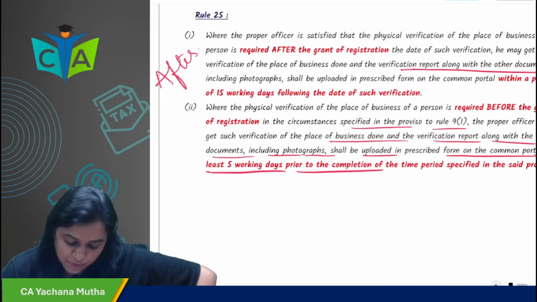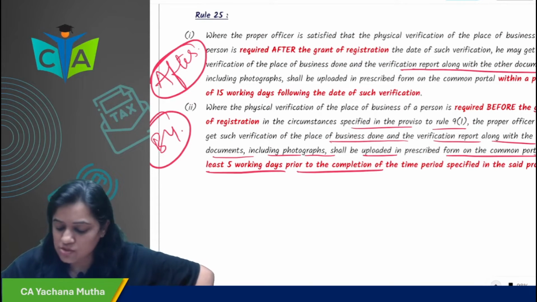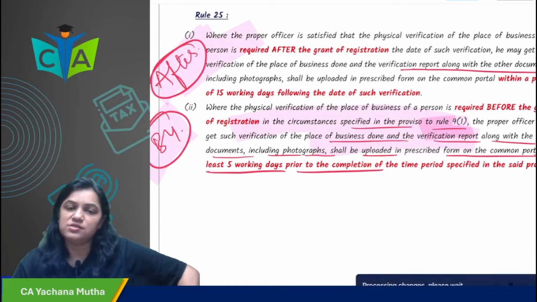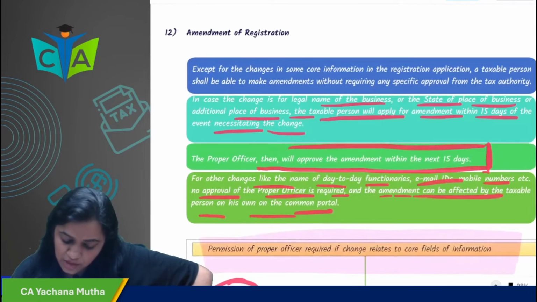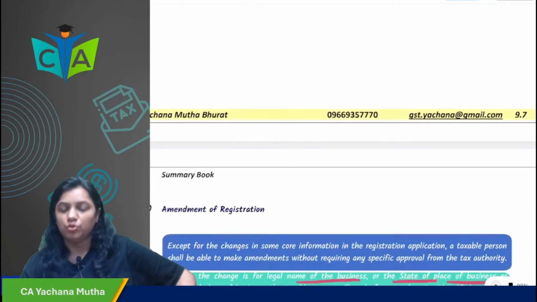So there are both possibilities. The physical verification officer will choose whether to do it after grant of registration or before grant of registration in the circumstances specified. In both cases, he has to upload the verification report along with other documents and the photographs.